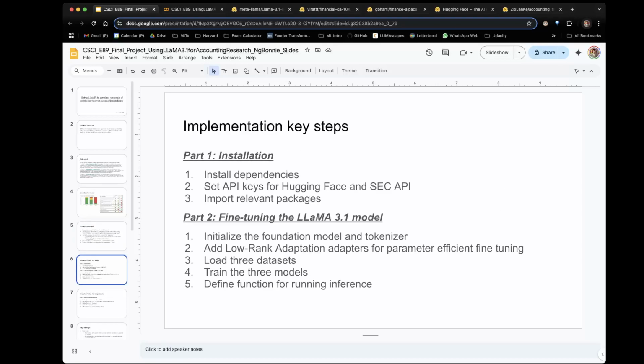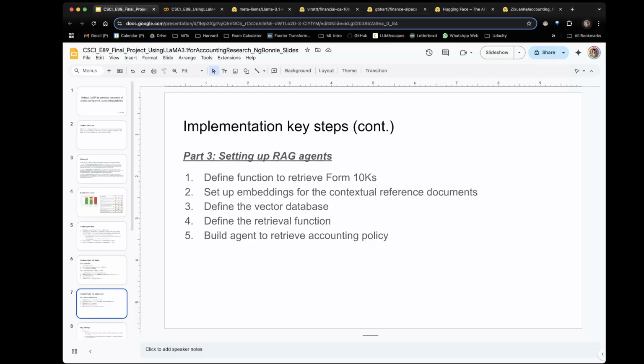There are 3 main parts to the implementation. First, we install the relevant dependencies, set the API keys, and import the relevant packages. Secondly, we fine-tune the LLaMA 3.1 model. And then last but not least, we set up the RAG agents. Let's switch to the demo and take a look at the notebook.